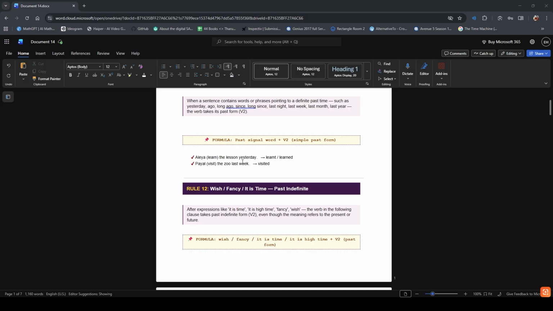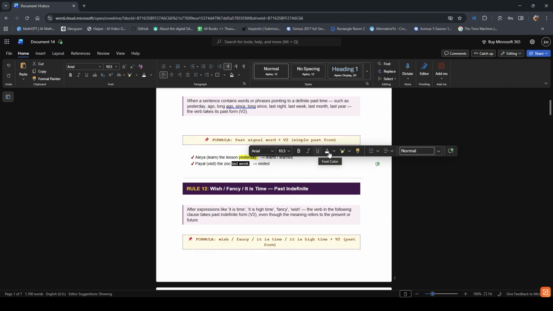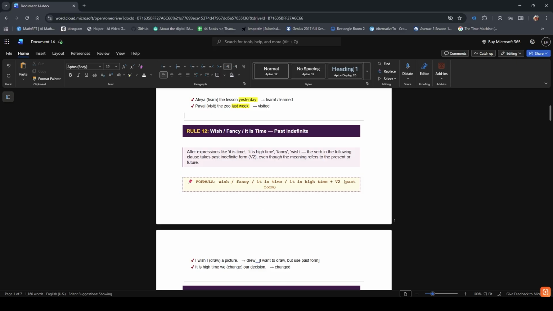Now again, try to circle around the signal words such as yesterday, last week. It will help you in exams. Rule number 12. Be attentive to number 12 because it's very important.